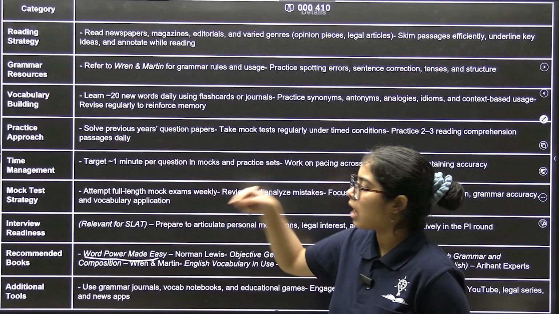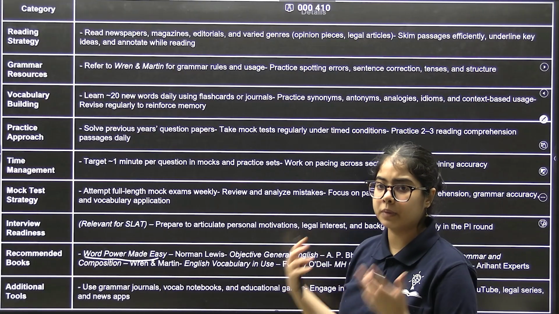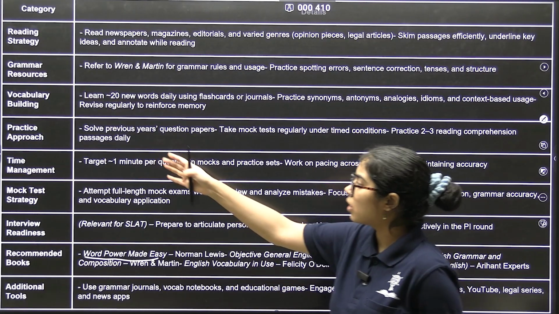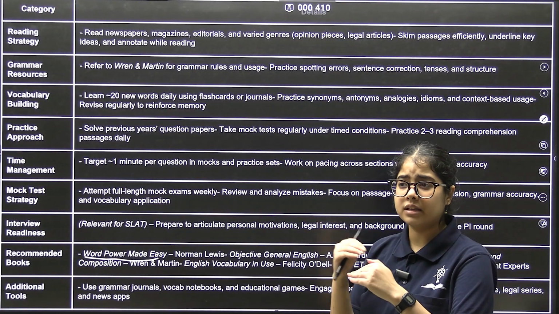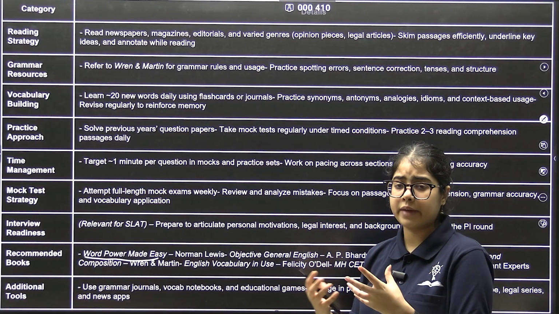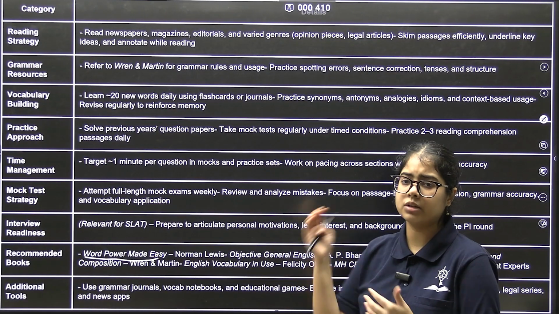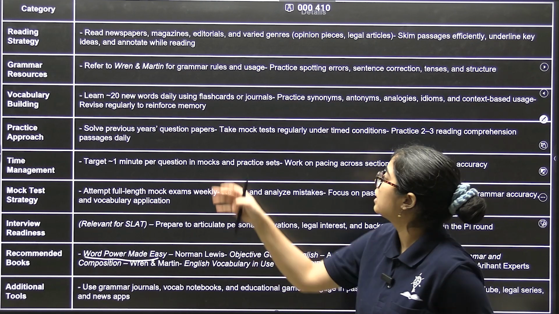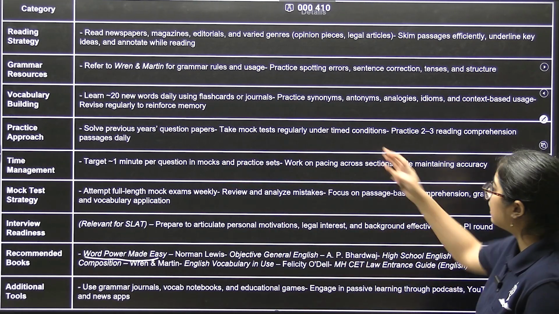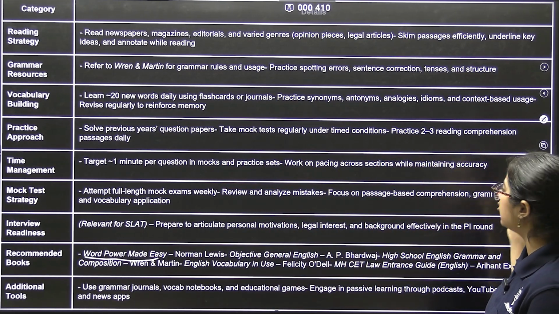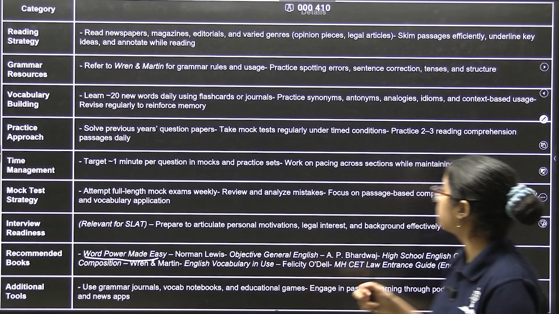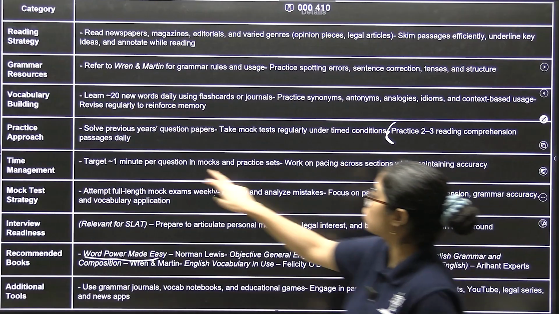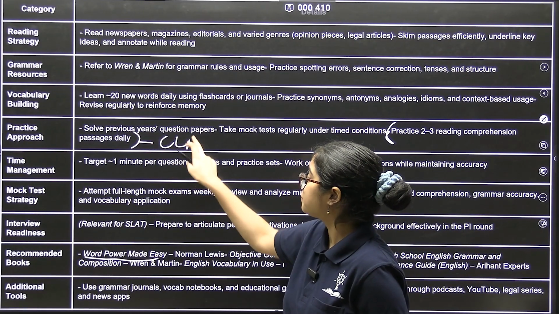Then there's practice. How should I practice? You should aim for previous year papers. You can start solving previous years' papers, but stop when the pattern changes. So please be careful which year the pattern changed and only solve the papers up till then. Take mock tests regularly under time conditions. Practice 2 to 3 reading comprehension passages daily. Definitely, it's one of the most important parts for students who are preparing for CLAT.